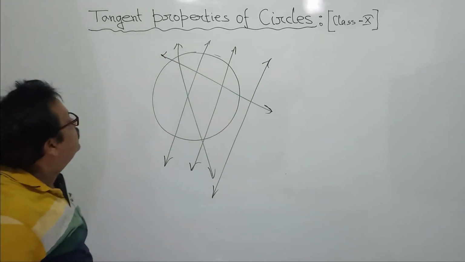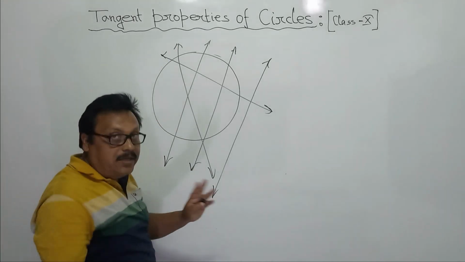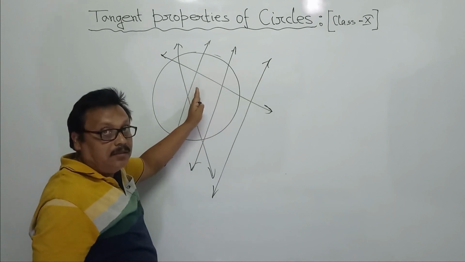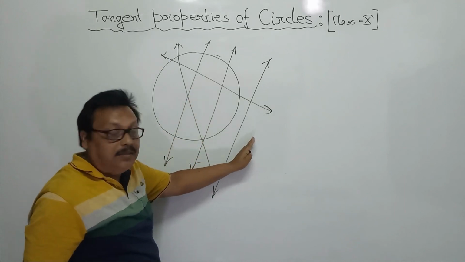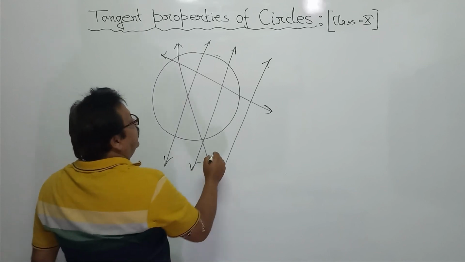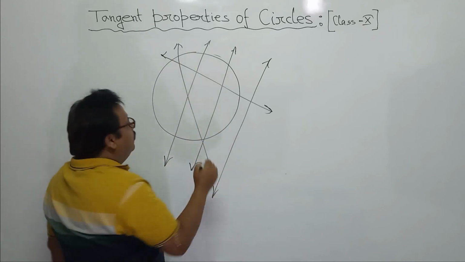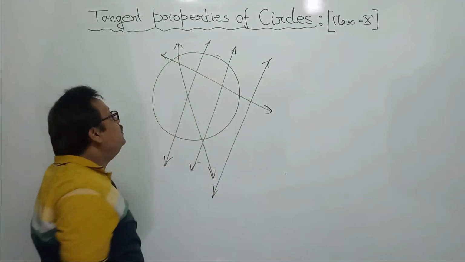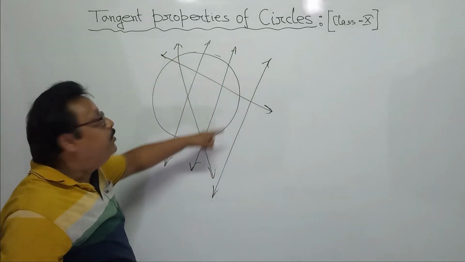See here, these lines have no relation with this circle, though they are lying on the same plane, because they are not touching or cutting it. But this line and the rest of the lines have some relation with this circle.